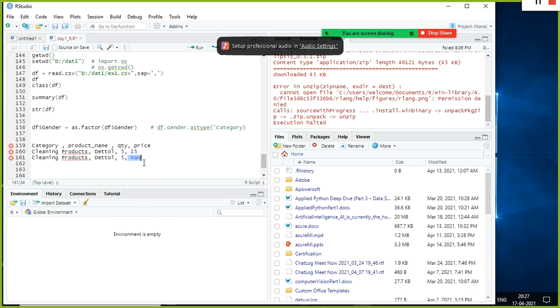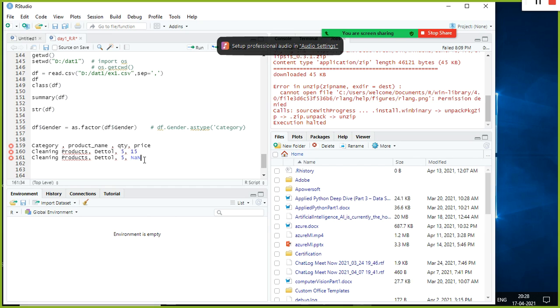Because for some products the cost will be very high, and for some products the cost will be very, very low. If you take the average, the value can be skewed or irrelevant to this one. Supposing if you put Dettol as per your price column average, it comes around 154. Just because the average is 154, we put it here, it will not be valid.